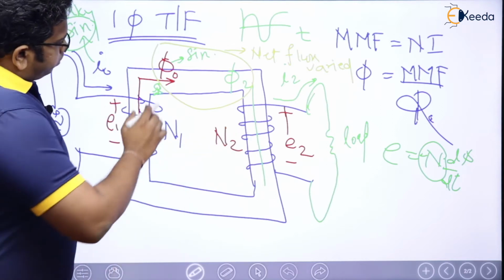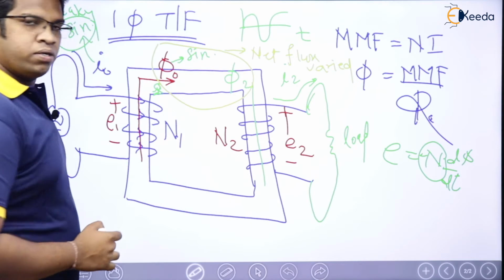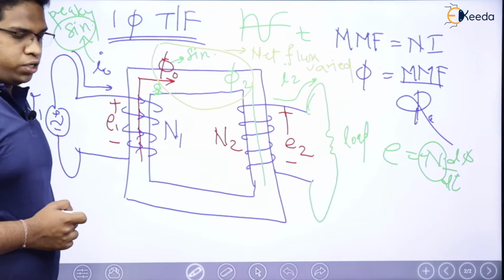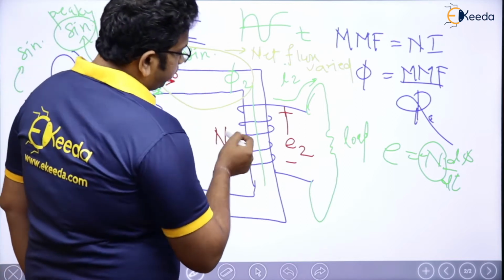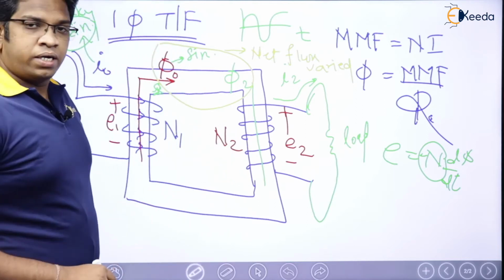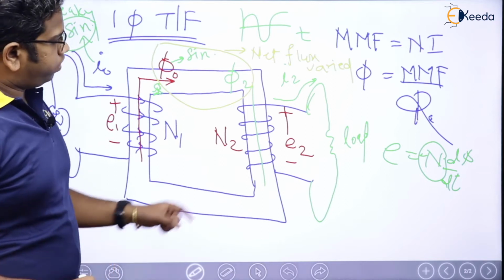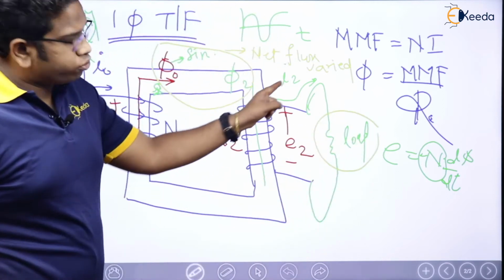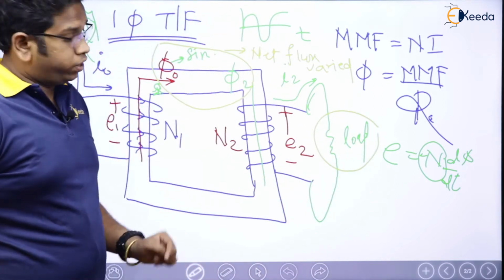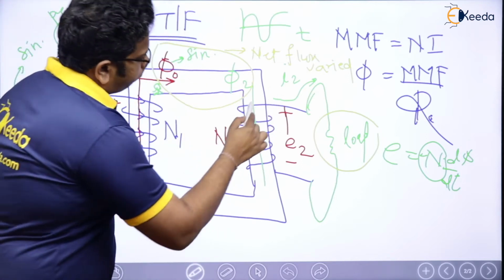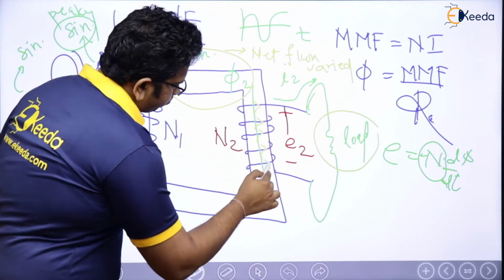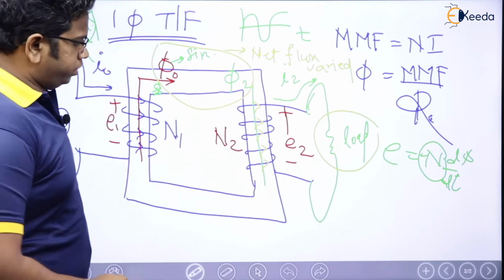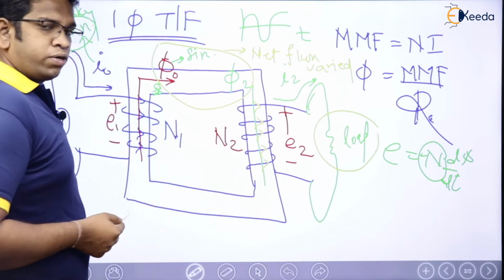Then there was only one flux phi naught, and depending on phi naught and N1, E1 was induced, and depending on phi naught and N2, E2 was induced. Whenever I have load on the secondary end, I2 starts flowing through N2 number of turns like this, and because of this, phi2 will be created.